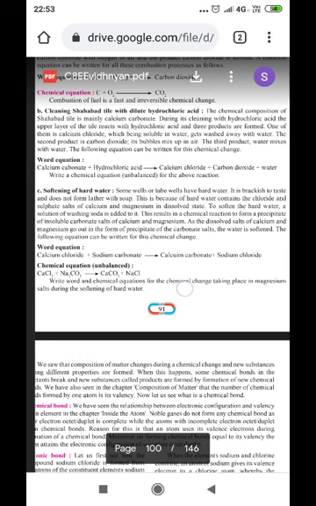Once carbon is heated, it combines with the oxygen present in the air and forms carbon dioxide. So carbon dioxide cannot be again converted into carbon. So that is why it is called an irreversible chemical change.